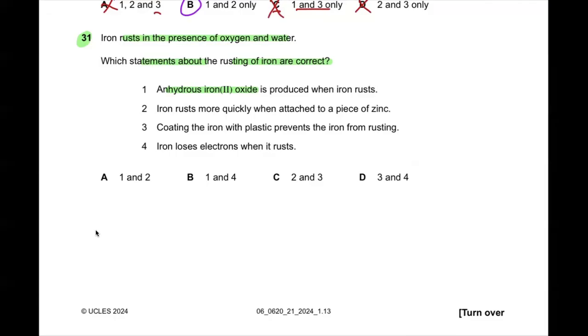And if you see, coating the iron with plastic prevents iron from rusting. Yes, it does. Iron loses electrons when it rusts. Yeah, because it goes from 0 to +3, so it loses electrons. I hope till here it's clear to all of you.